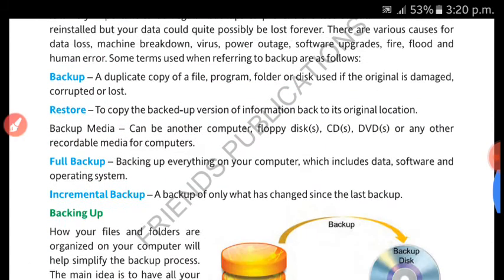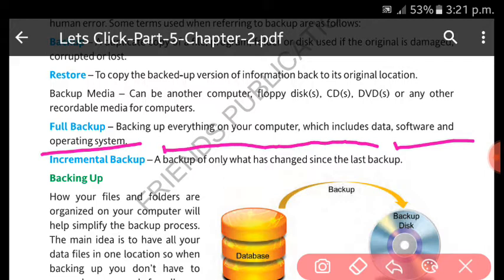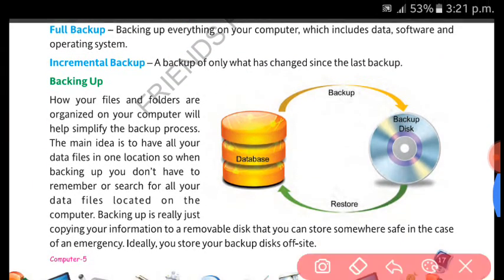Full backup means to prepare a backup of everything of your computer, which includes data, software, operating system, everything else. Incremental backup means the changed one, the backup of only whatever has changed since the last backup. Okay, incremental: suppose you have made some changes in the data, only that data will get reflected into the incremental backup. Okay, so this is some kind of backup process.